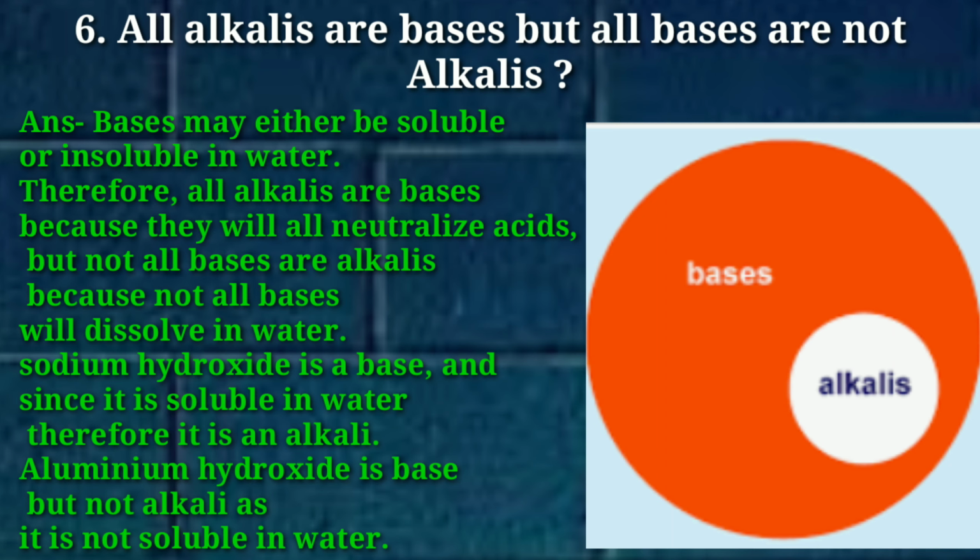Therefore, all alkalis are bases because they all neutralize acid. But all bases are not alkalis because not all bases dissolve in water. As for example, sodium hydroxide is a base, and since it is soluble in water, therefore it is an alkali. But aluminum hydroxide is a base but not an alkali because it is not soluble in water.